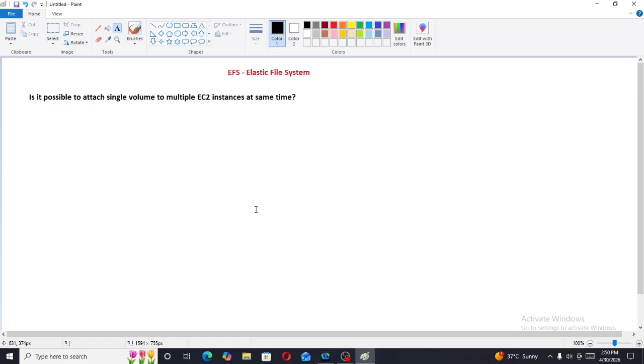Now let's assume that I have three EC2 instances in three availability zones, and each EC2 instance will have one default root volume. This root volume we have seen in Elastic Block Storage. So let's understand with a diagram.